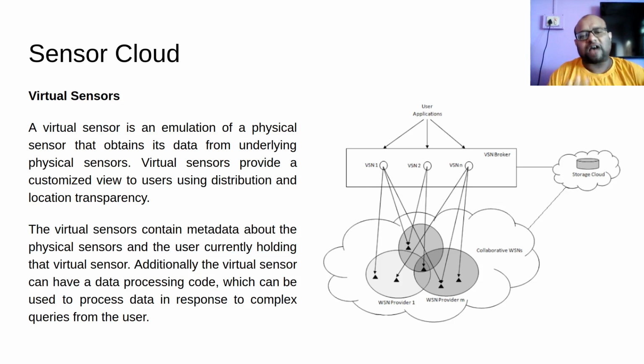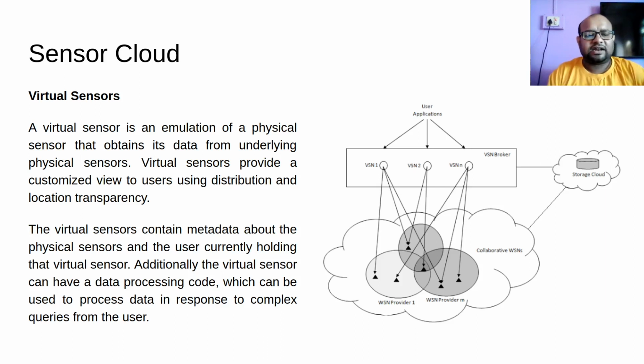So how the sensors are distributed, where they are located, the actual physical details need not bother me. I am saying I need to sense temperature at Gormur. I am going to get the temperature from some sensor in Gormur. How these sensors are distributed, how they are deployed, is transparent to me. So I will be provided only a customized view of this region. The actual physical view is not something that should bother me, and is not something that is given to me.